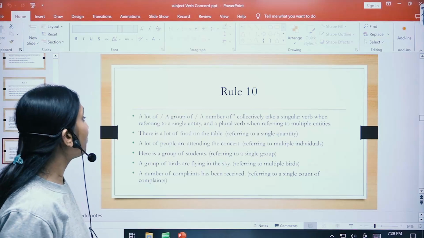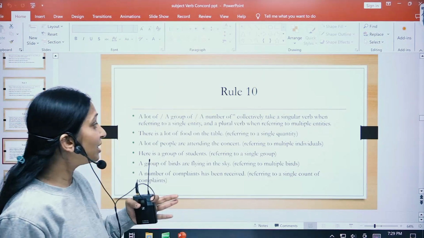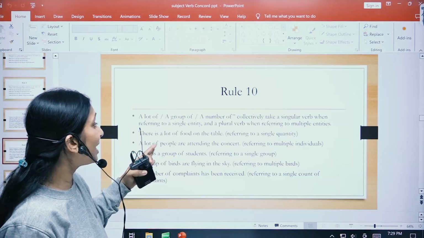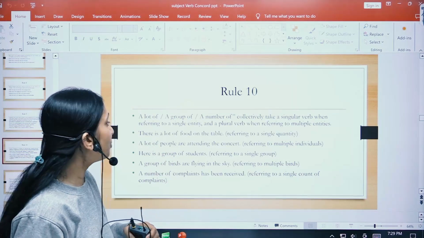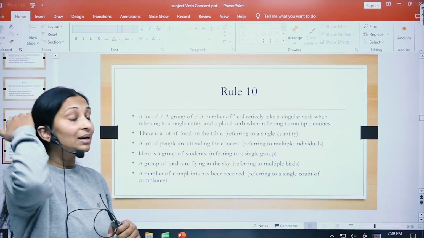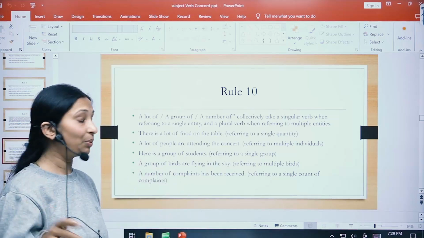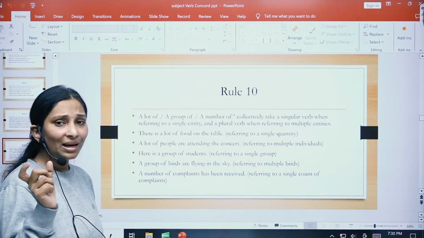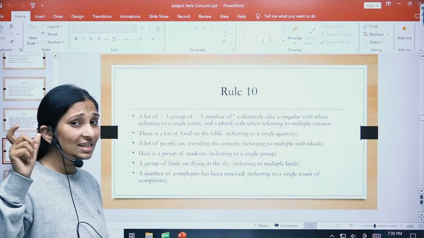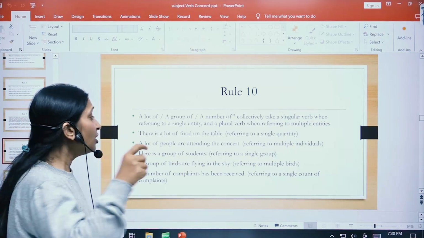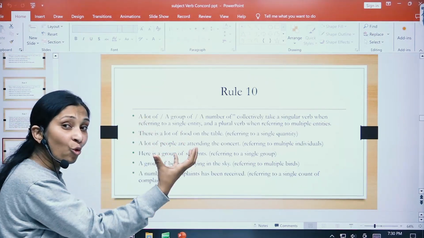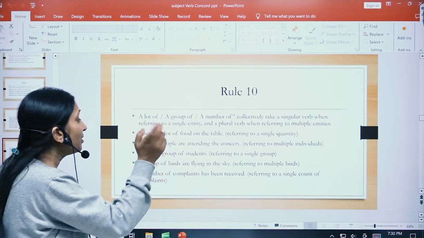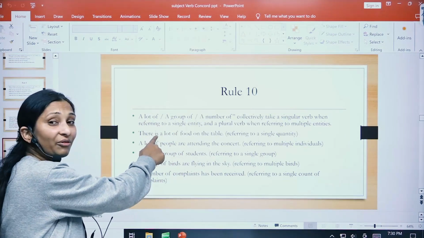Rule number 10. A lot of, a group of, a number of collectively take a singular verb when referring to a single entity and a plural verb when referring to plural entities, right? So let us understand what we are talking about through examples, children. There is a lot of food on the table. Now when I'm talking about food, it is singular, right? So a lot of food has to take a singular verb. That's why is has been used after there.